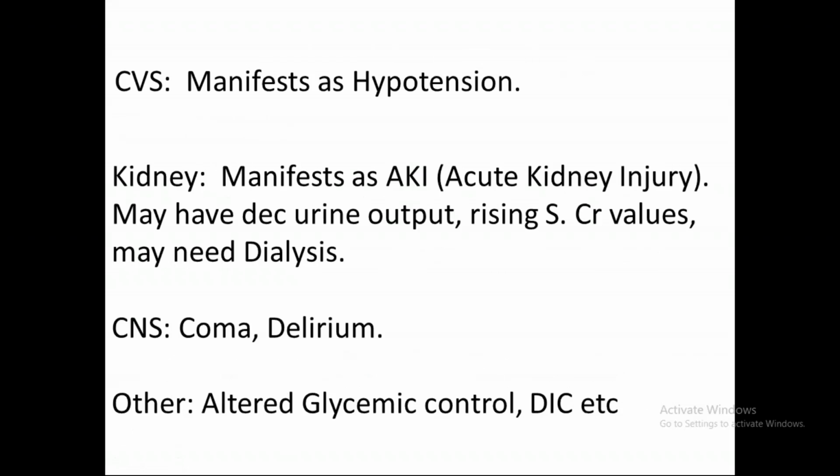Right? In cardiovascular, it manifests as hypotension. We know why hypotension is there in sepsis. The primary thing is decreased systemic vascular resistance. Why is there such decreased systemic vascular resistance? This was due to vasodilatation in the vessels. And there are many other causes like vascular leakage and interstitial edema. This leads to hypotension, and there is myocardial depression likely by the bacterial toxins that further exacerbates the hypotension. The kidney may manifest as AKI, that is acute kidney injury.